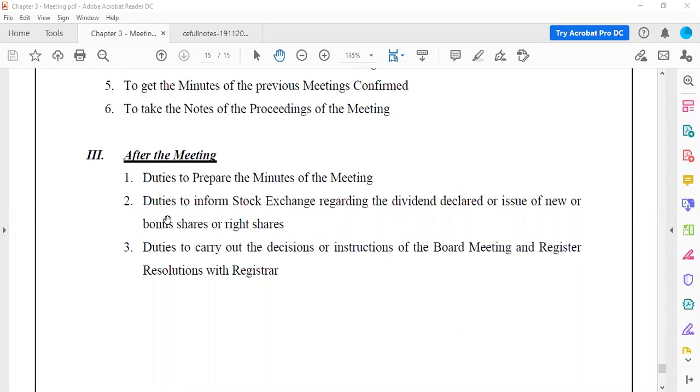Now the next duty is the duty to inform the stock exchange regarding the dividend declared. Suppose in the board meeting they give out a dividend, saying it is an interim dividend, then in that case they have to inform the stock exchange regarding the interim dividend that has been given.